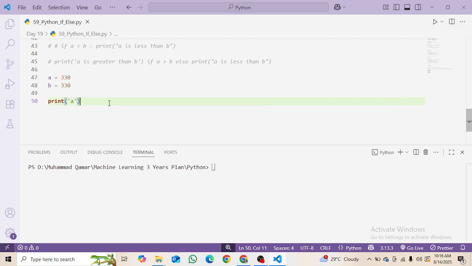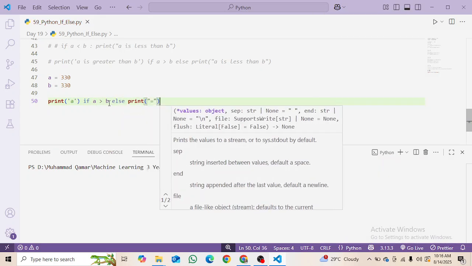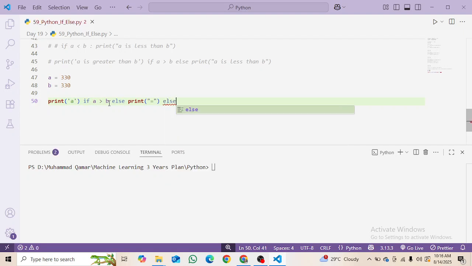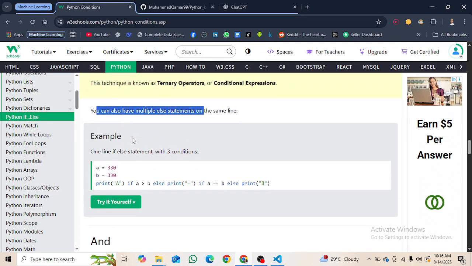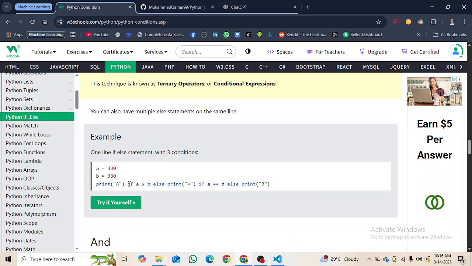Let's suppose it is just printing a to get the concept. Print a if a is greater than b, else print equal, and then else. We have one line with multiple conditions. You can have multiple else statements on the same line, like if, elif, else.